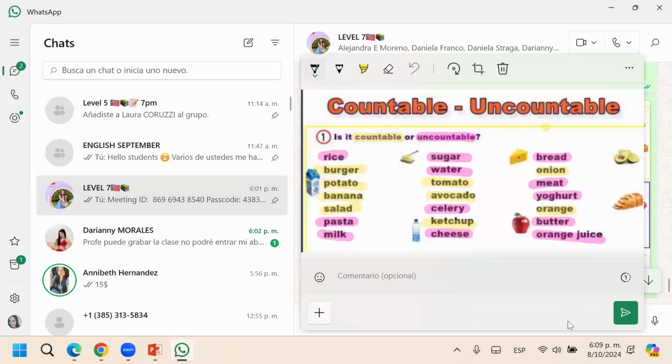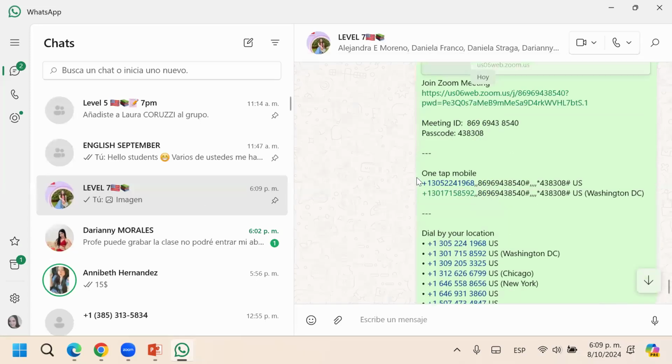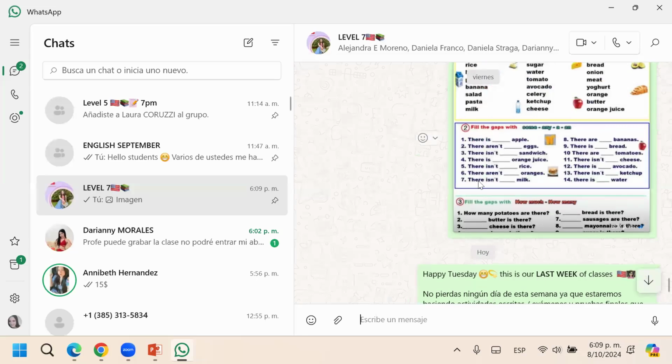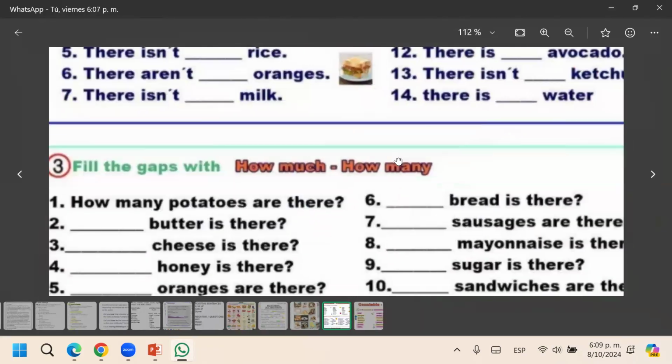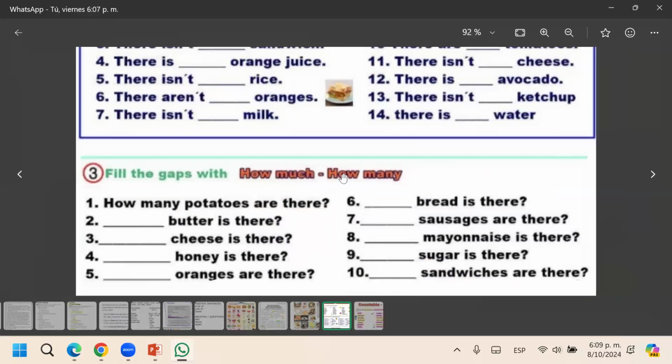Let me send you this. Let's do this one. How much and how many? I saw that many of you had trouble with this. With how much and how many. Remember, how much is uncountable. How many is countable. So for example, butter. Butter is countable or uncountable? Uncountable. So we have to say how much.